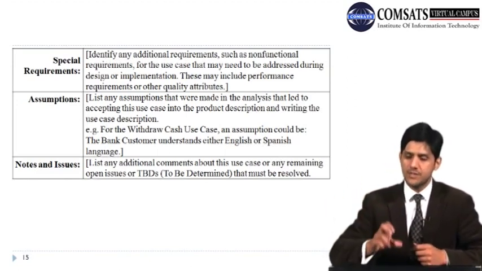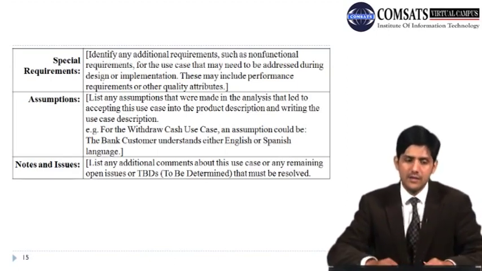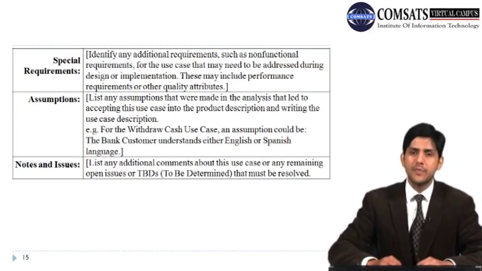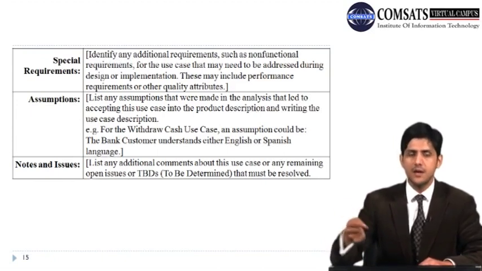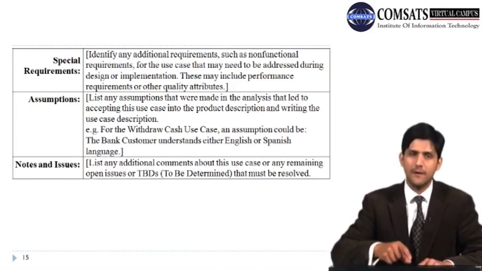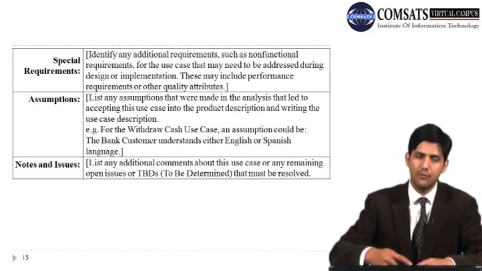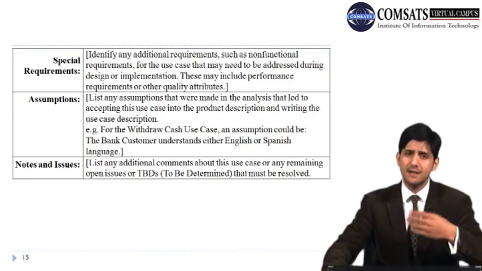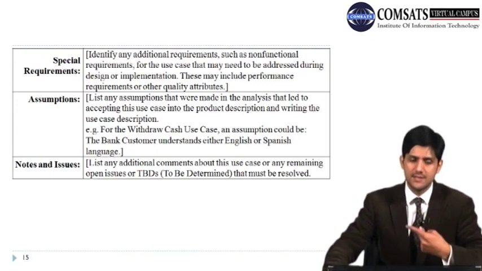So you can also put some notes. For example, there is a normal flow of events and you have identified that there is an exception that might occur in a certain event. Now what course of action you should take, and you have not actually decided it yet, so you would say, okay, this 1A needs to be determined, or where the use case would resume needs to be determined, and these kinds of things. So you can add some additional notes and issues which are still open, which you need to discuss further.